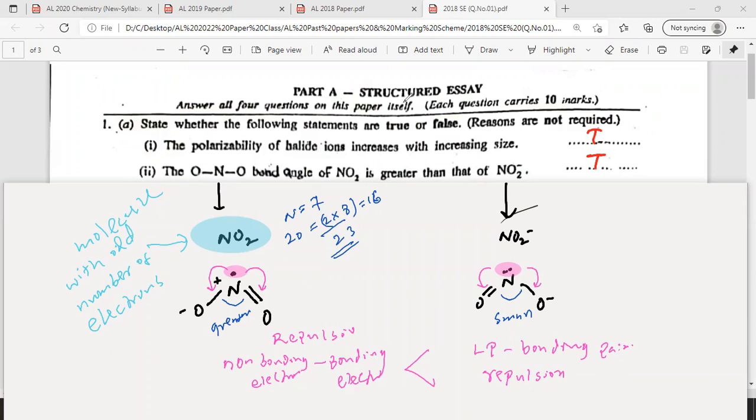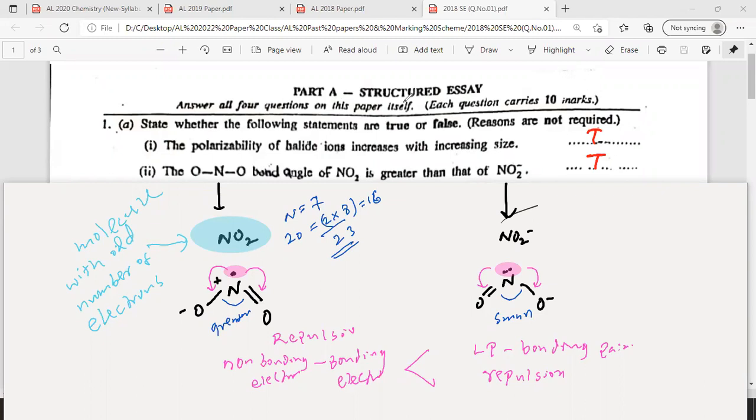Lewis structure cannot be drawn for a molecule with an odd number of electrons, because in Lewis theory, all the electrons should be in the form of bonding pairs and lone pairs. That is one condition in the Lewis theory.